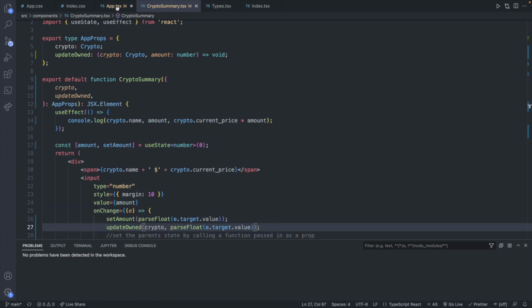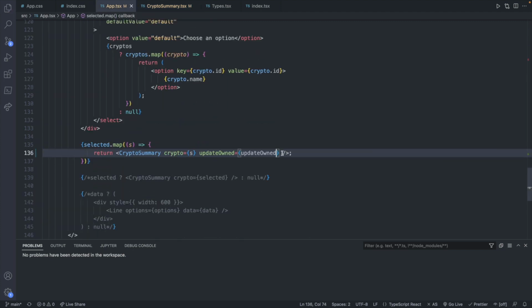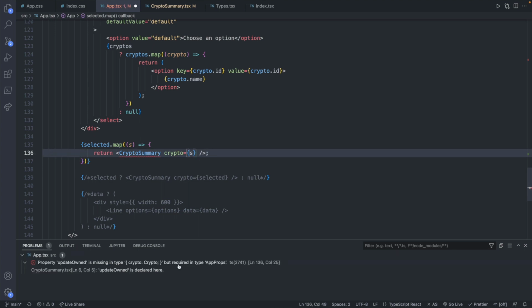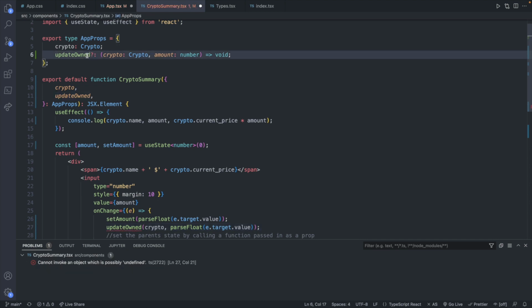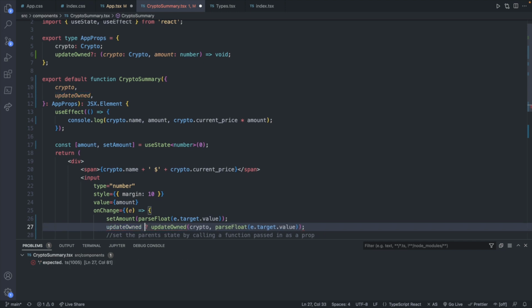Now I did want to share one thing, and that is, let's say this update owned was optional. This is totally theoretical here. It's not actually our case. But let's say we wanted to be able to not pass that in if we wanted. Right now it's complaining, but whenever you have an optional property, you can go into the defined types for those props and you can put a question mark before that colon and it'll say, hey, this is optional. You will need to do some conditional rendering down here. So basically saying if update owned exists, then we can invoke it. So you might need to turn this into a ternary by saying update owned question mark, then invoke it. Otherwise, null.